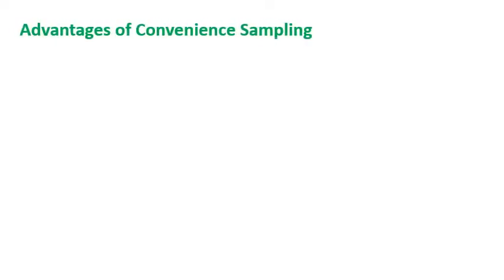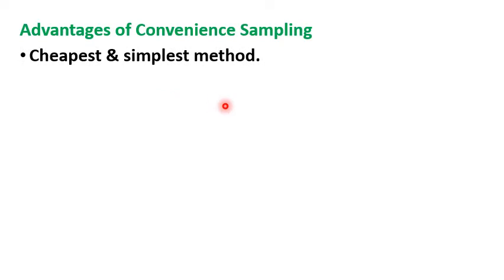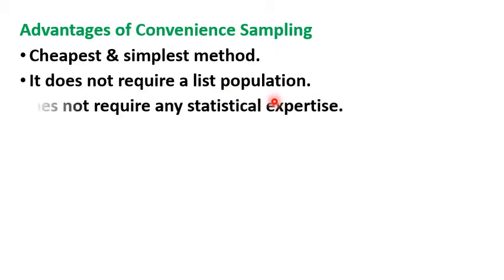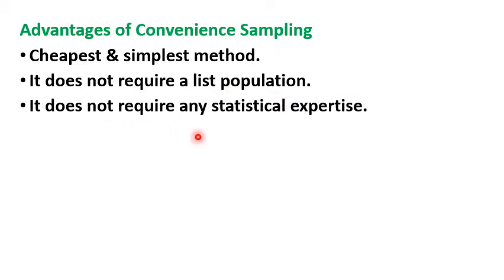Advantages of convenient sampling. It is the cheapest and simplest method. It does not require a list of population or sampling frame. It does not require any statistical expertise. We can select sampling units from convenient locations. No statistical expertise is required.